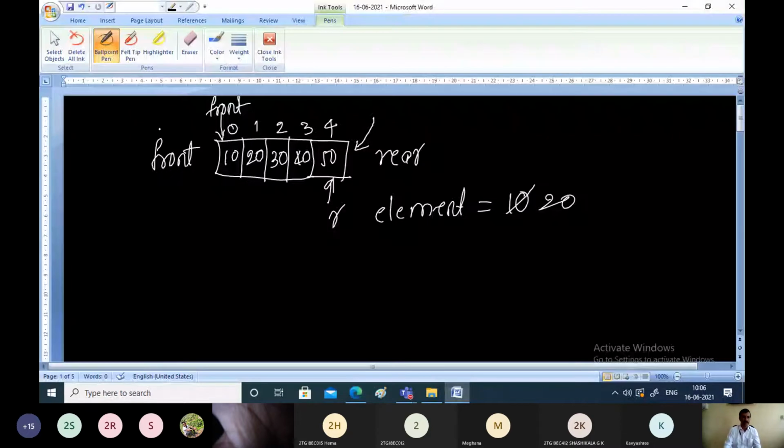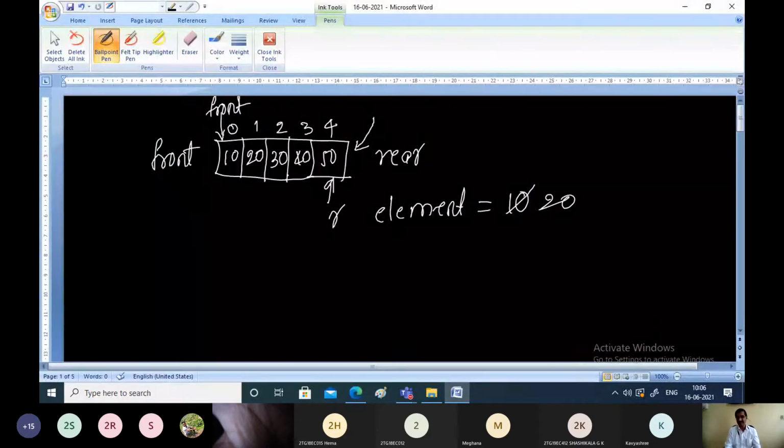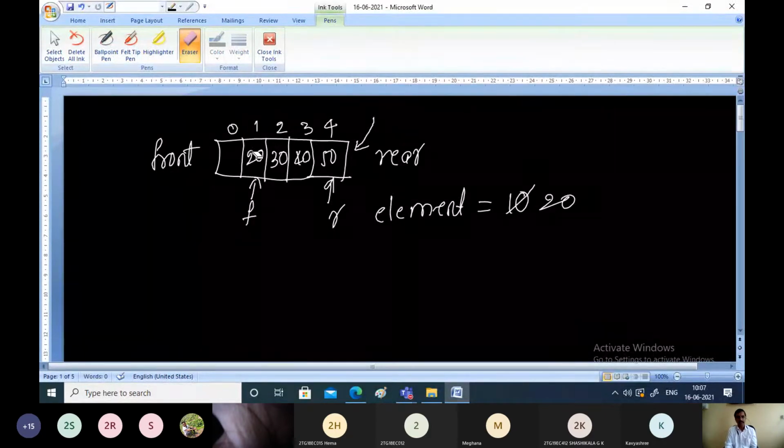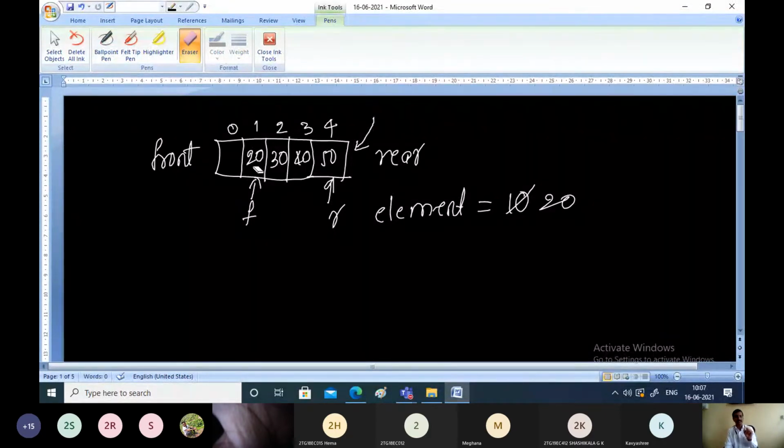So if you want to delete one element from the queue, we remove the front element from the queue. Then we make front point to the next element in the queue. Now front will not point here, because next 20 is the element which will get the service immediately whenever the service is available. Now front is made to point to the next element.